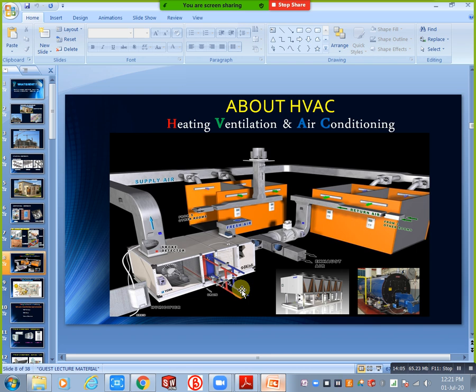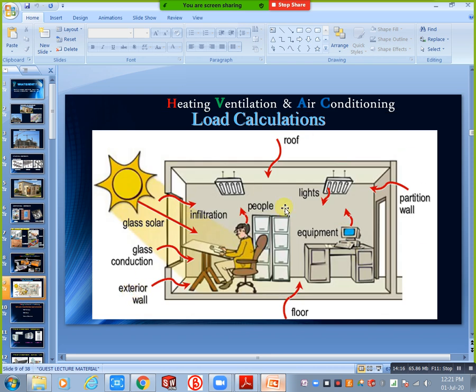These are heat transfer sources. Now you can see what they are. This is our image of the building. In this building this is the AC room, where a person is present. Beside this AC room you have a non-AC room. This is conditioned space and this is unconditioned space. Conditioned space means an AC room, and unconditioned space means a non-AC room. For this conditioned space or AC room, how many sources are there for heat gaining? You can see in this picture.